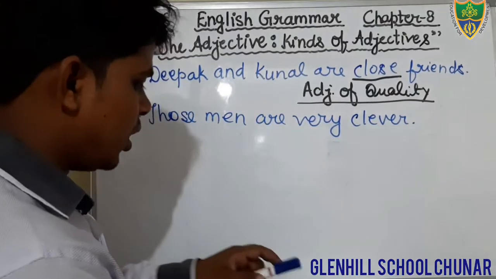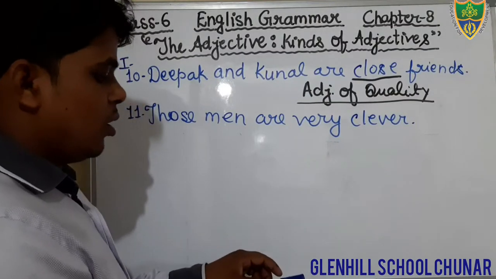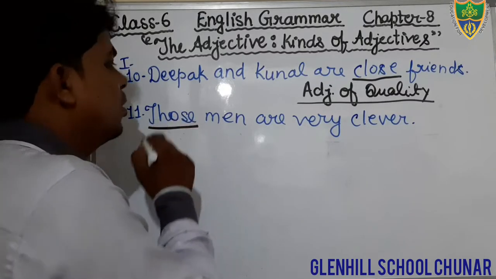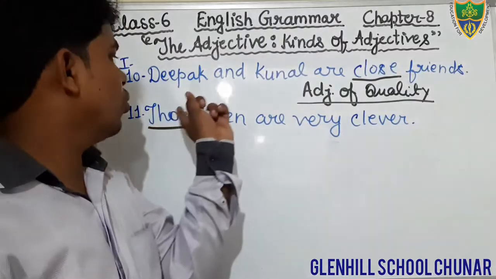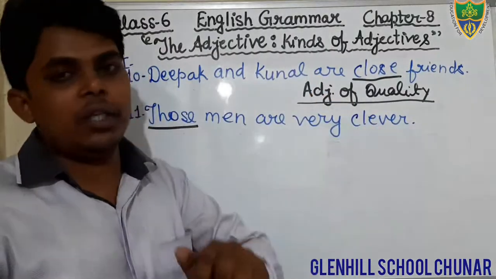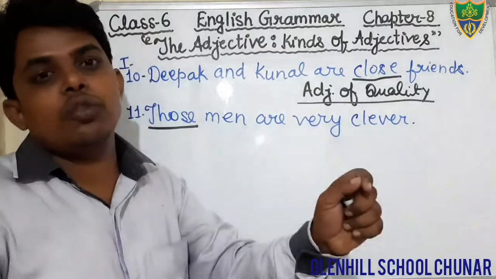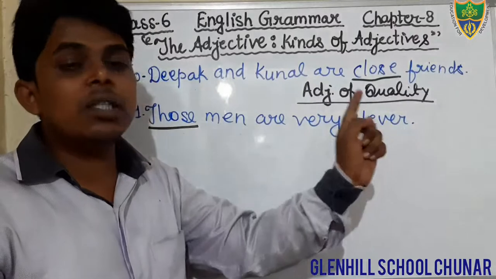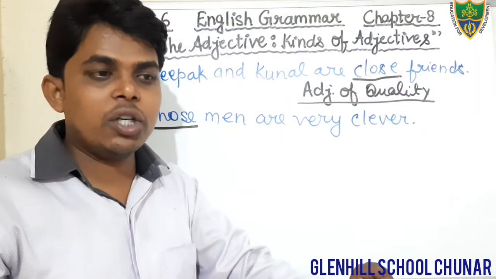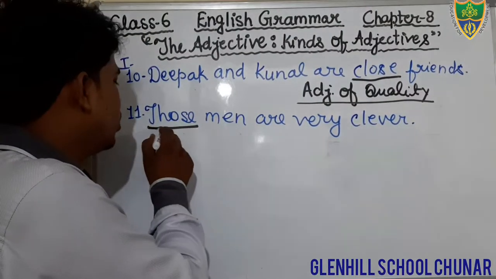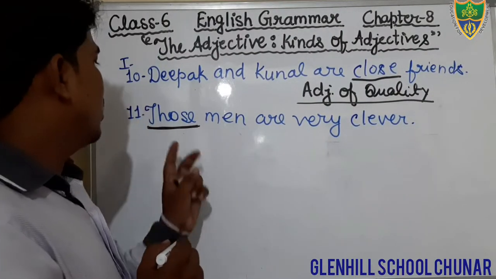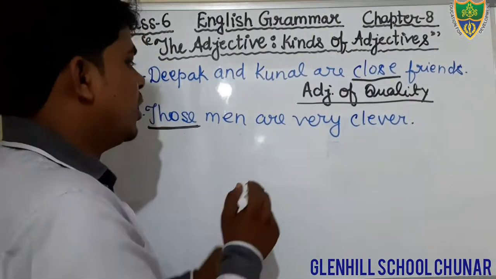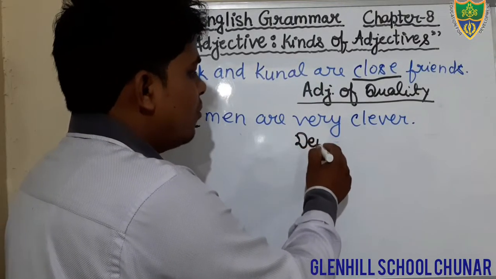So in this sentence, the word those is an adjective, and clever is also an adjective, but you underline only one, and that is demonstrative adjective. You will underline this because there is not enough space to write. The word those is demonstrative adjective, and in the blank you will write demonstrative adjective.